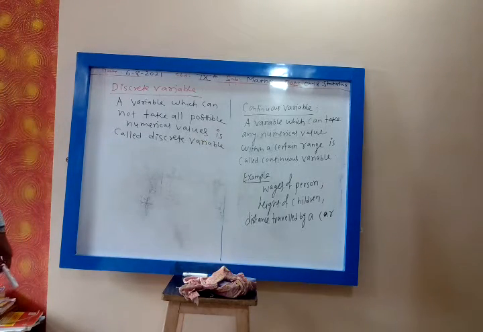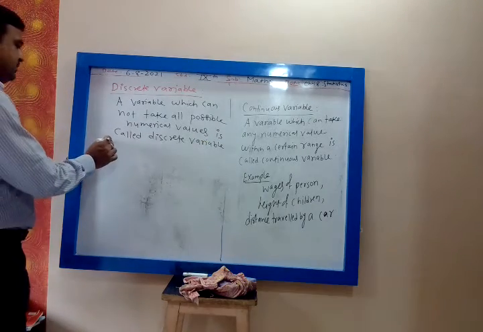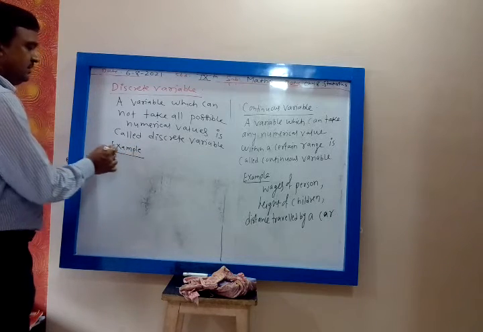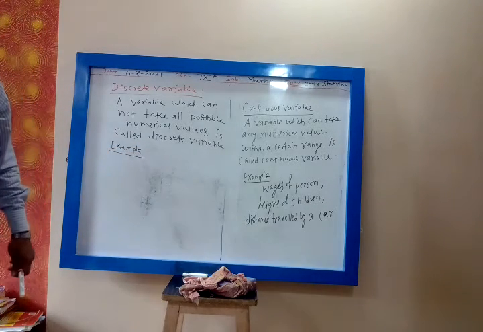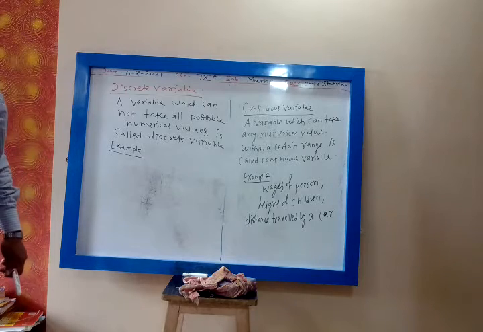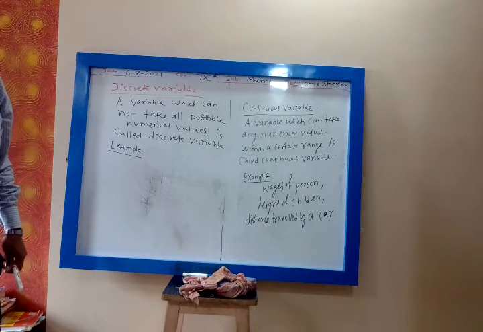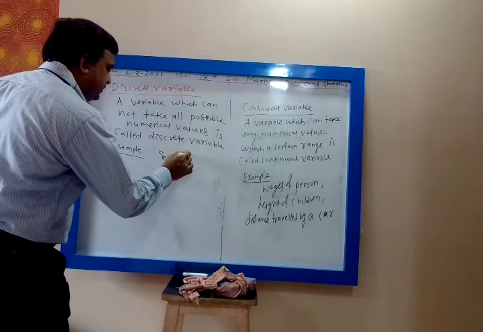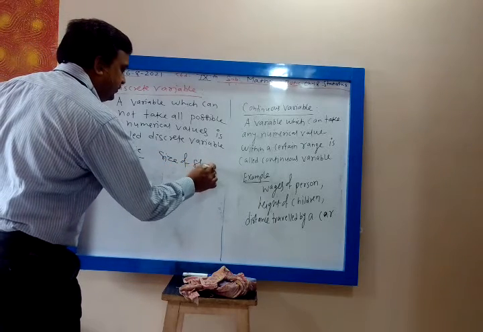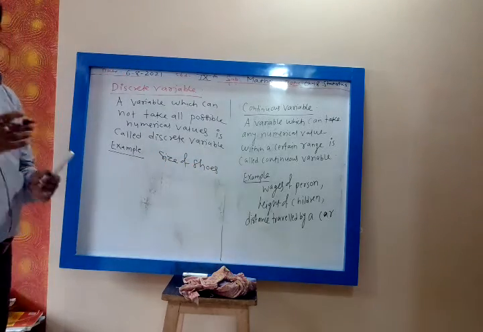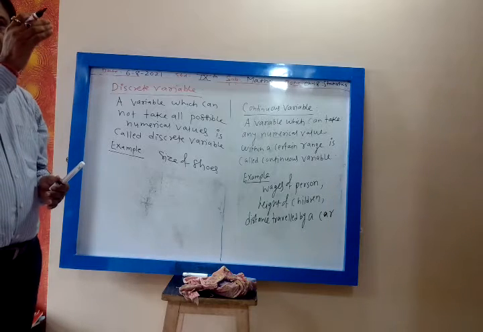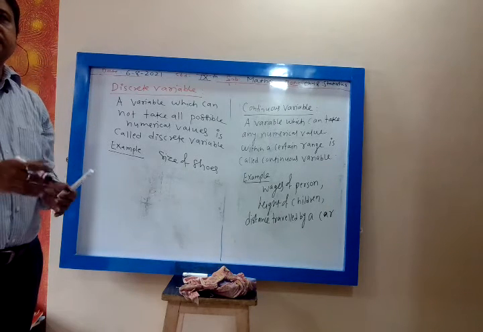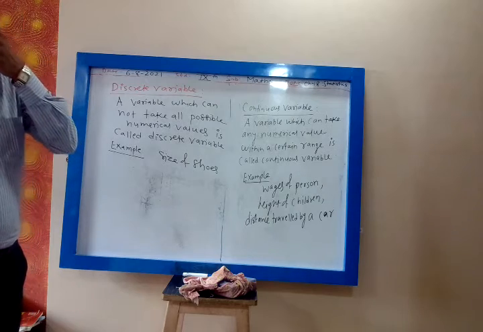For example, you can write examples of discrete variables: size of shoes. What will be the size of shoes? The shoe size will be 5, 6, 7, 8, 9. They will not be in a range, so they are discrete variables.